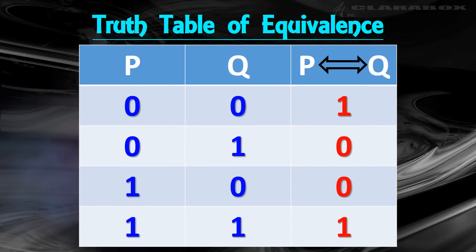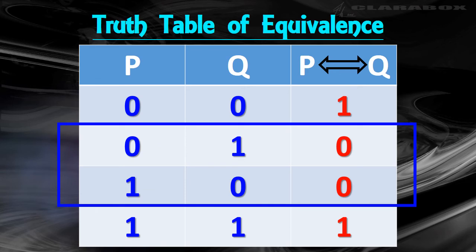It's very much clear from the truth table. Just notice the second and the third combinations which are giving 0 or false as the answer. One of the propositions is true, the other one is false.